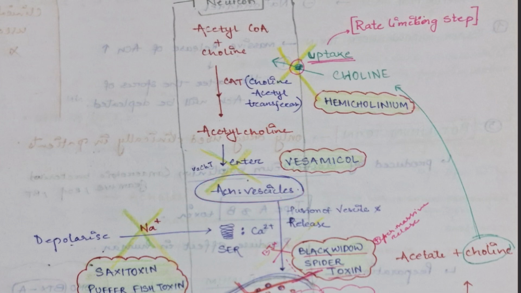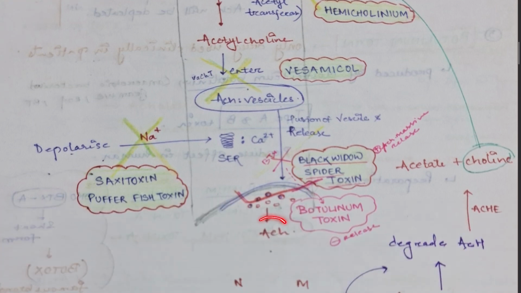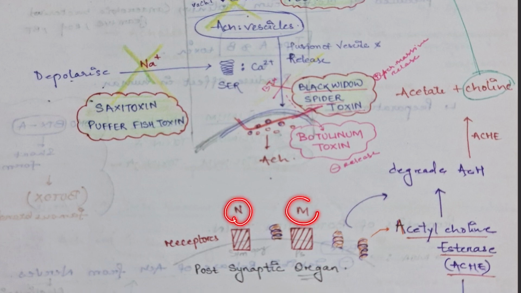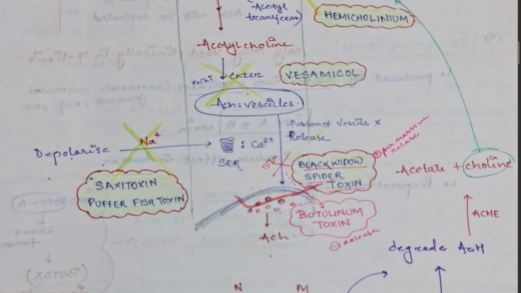Okay. Now this fusion of the vesicle will be occurring, and how will this occur? When the depolarization occurs, sodium entry will happen, and that will act on the smooth endoplasmic reticulum. Calcium will be released, and from that these vesicles will fuse, and after that this acetylcholine will be released, which will act on the N receptors and M receptors on the postsynaptic organs. So this is what usually happens.